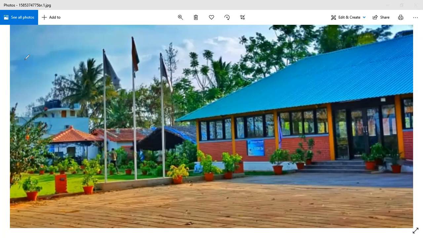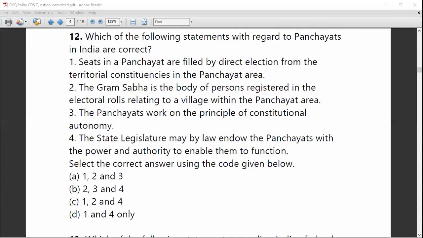So here's the question on your screen. You can see the first question is about the Panchayat system in India, which was introduced according to the 73rd Amendment Act of the Indian Constitution. The question says, which of the following statements with regard to the Panchayats in India are correct? So we need to look upon these four statements given here.